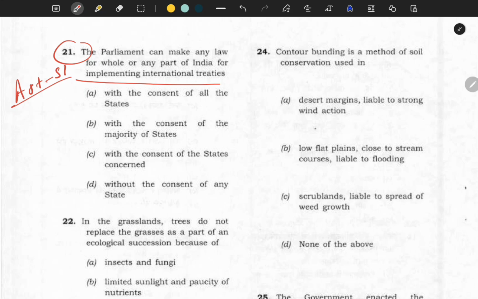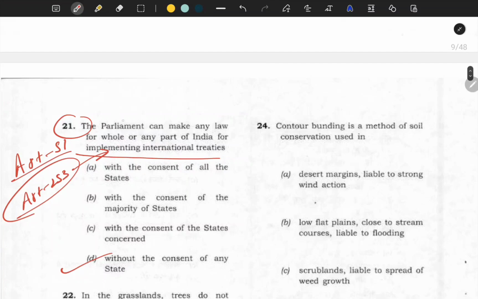But this provision comes from Article 253. Article 253 has given the power to the Parliament to make the law to implement the international treaty without the consent of any state. So the answer would be D. Now again I'm telling you, please go and revise the Parliament chapter.